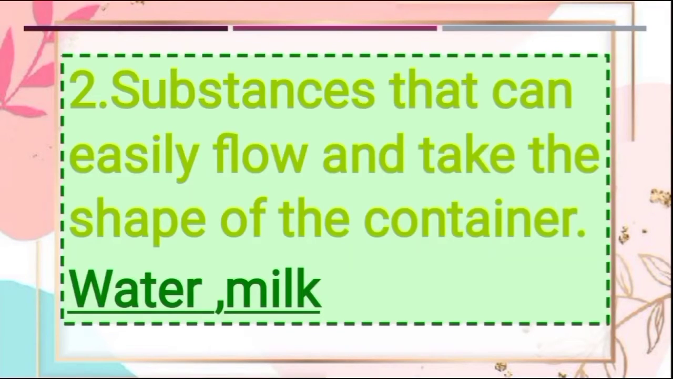Second, substances that can easily flow and take the shape of the container. Water and milk are examples of substances that can easily flow and take the shape of the container. Because if we pour some milk, water or orange juice in a glass, it will take the shape of the glass. If we pour it into a bowl, it will take the shape of the bowl.